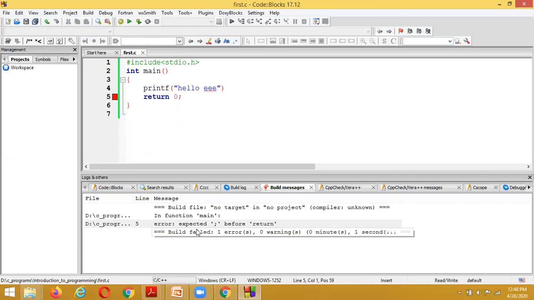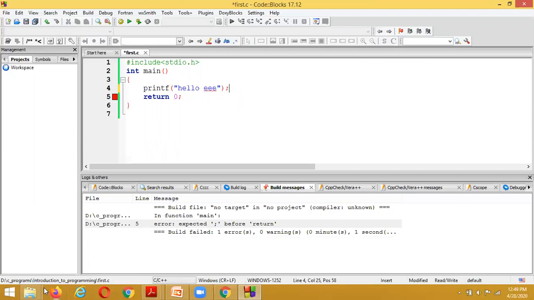At the fifth line, a semicolon is needed. It shows one error: a semicolon has been missed. I have now put the semicolon.